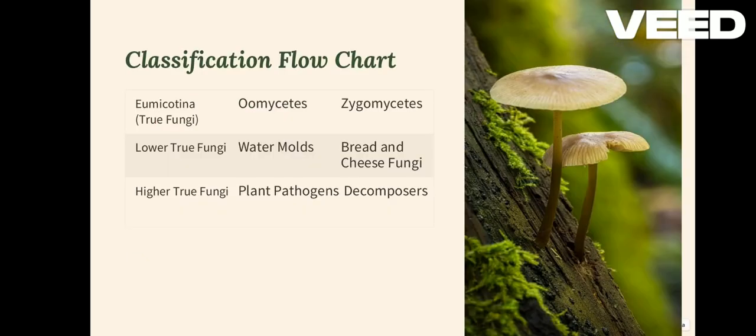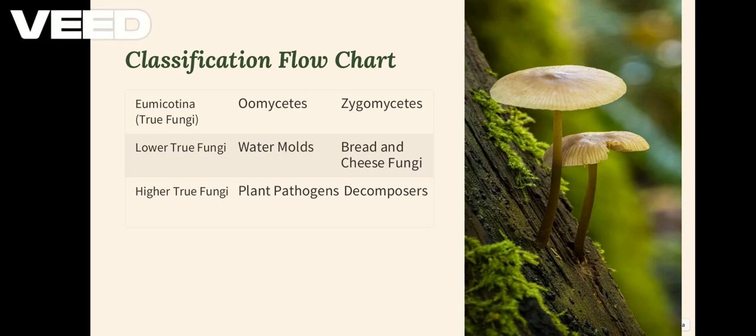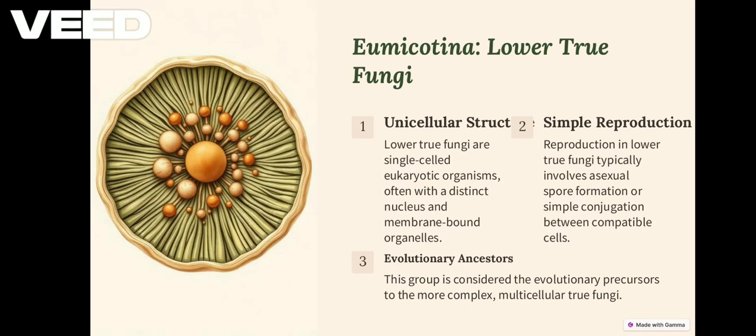Classification is shown in a flowchart. Eumycota is divided into two types: lower true fungi and higher true fungi. Oomycetes are classified into two types: water molds and plant pathogens. Zygomycetes are classified into two types: bread and cheese fungi and decomposers. Eumycota, lower true fungi.